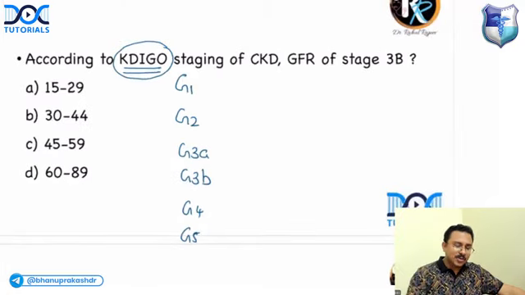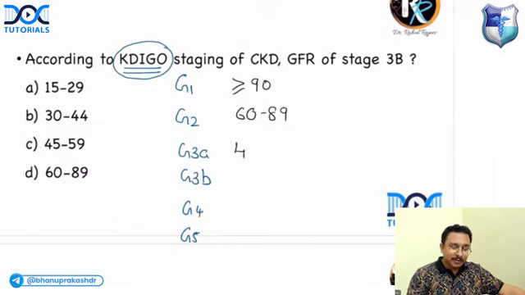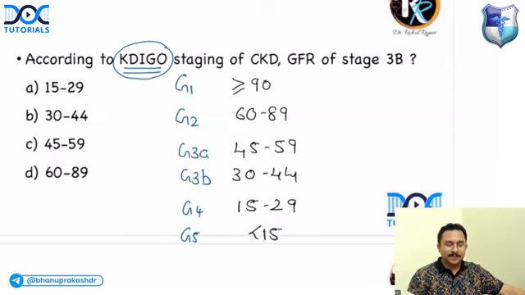Okay, so what about G1? In G1, the GFR is more than or equal to 90. In G2, 60 to 89. G3A, 45 to 59. In G3B, 30 to 44. G4, 15 to 29, and G5 less than 15. So G5 is the stage of kidney failure.